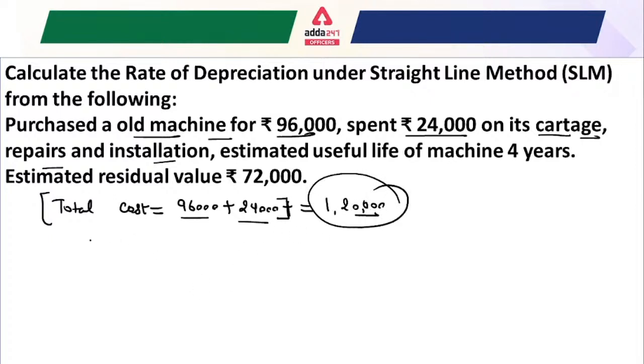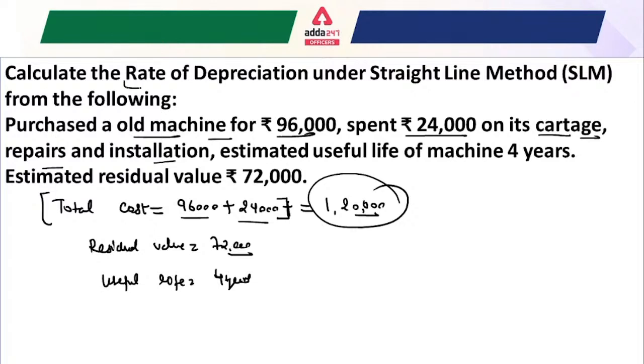After that, residual value is given in the question, that is 72,000 rupees. So just write here. And useful life, which is given 4 years. So just write here. Okay. So now, if I say how to calculate the depreciation, look, this question is quite different.